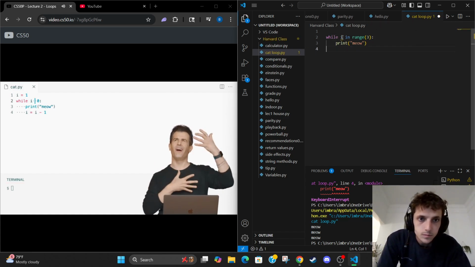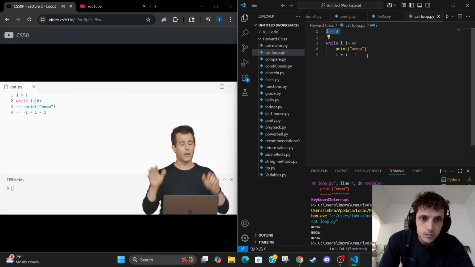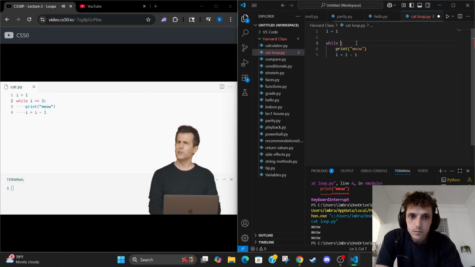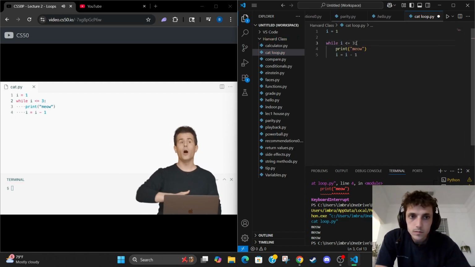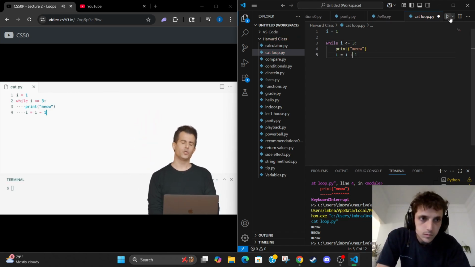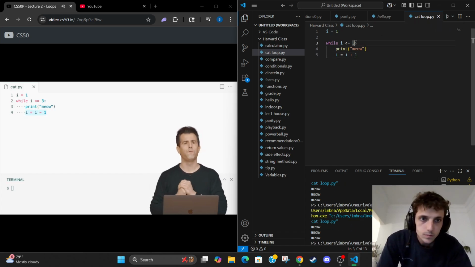Rather than checking for not equal to 0, like maybe you don't like thinking in terms of not because it's a little confusing, and it might be, let's just check that I is less than or equal to 3. So we'll be a little more explicit. We'll count from 1 up through 3, each time printing meow, but I'm going to need to change this line here. Let me see if we can call on someone to change line 4 for me.